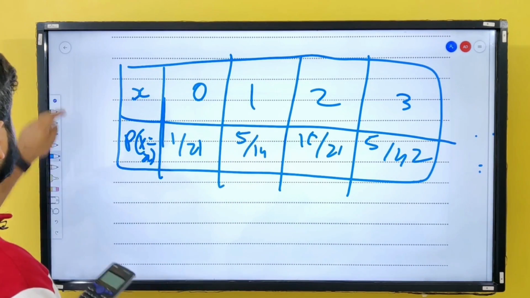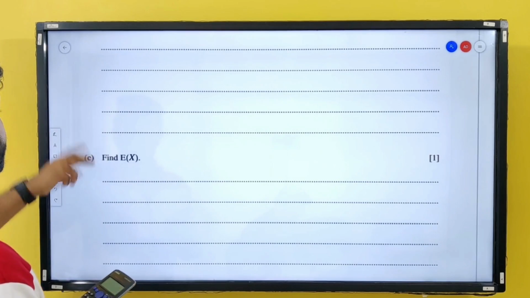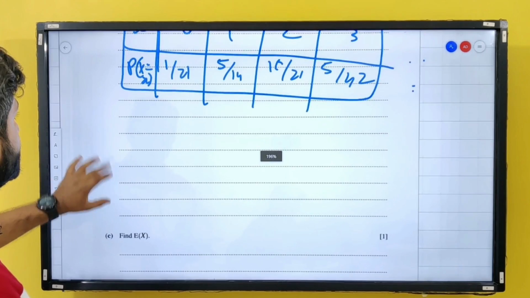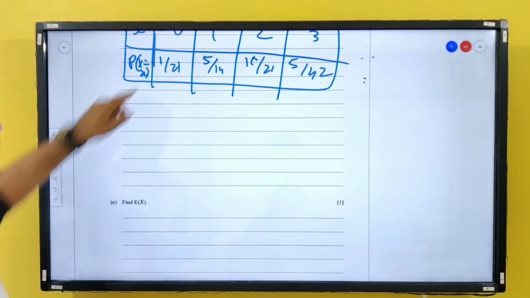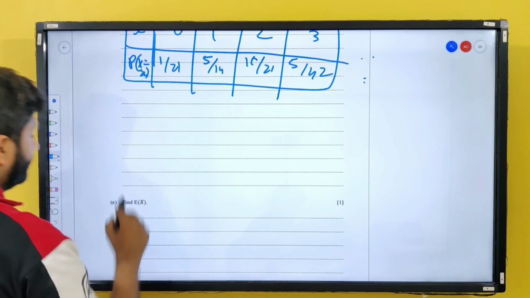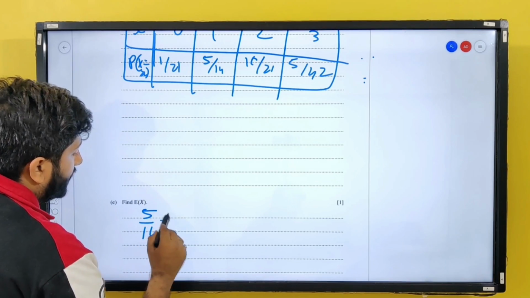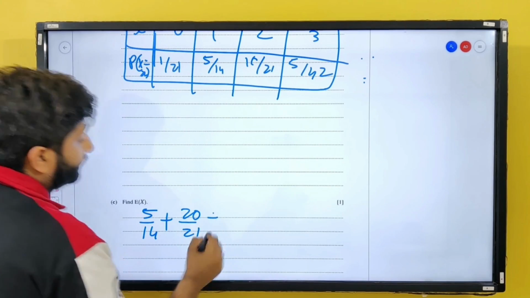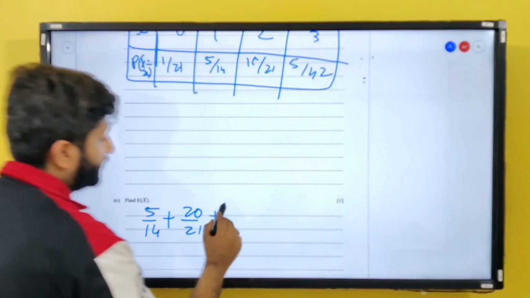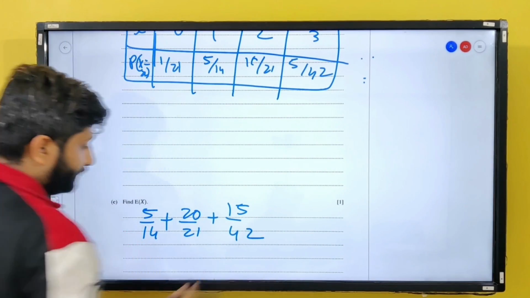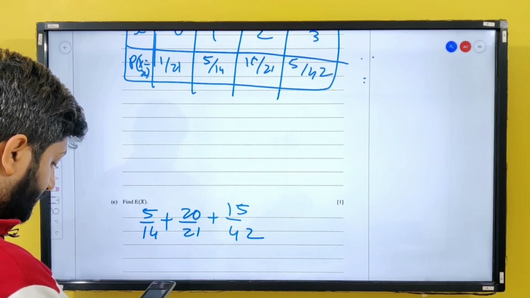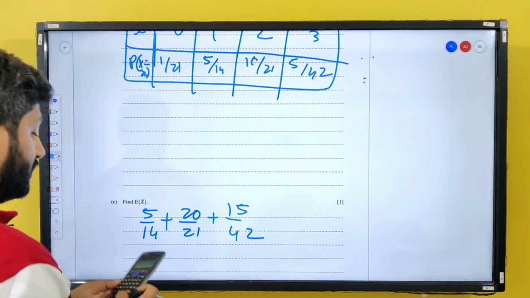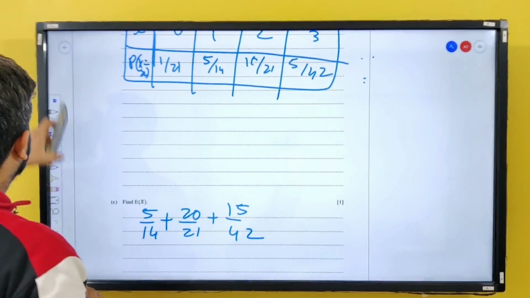Let's move to the next question. Find E of x. E of x means mean. Okay, so it is pretty easy. Let me do this. 0 into 1 by 21 is 0, plus 1 into 5 by 14, plus 2 into 10 by 21, which is 20 by 21, plus 3 into 5 by 42, which is 15 by 42. So 5 by 14 plus 20 by 21 plus 15 by 42. So the answer is 5 by 3.